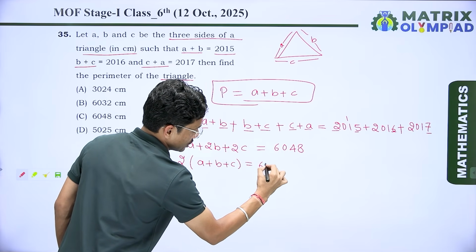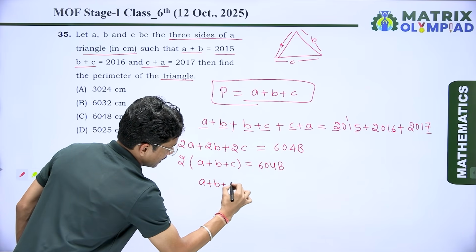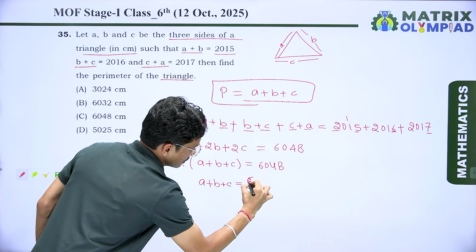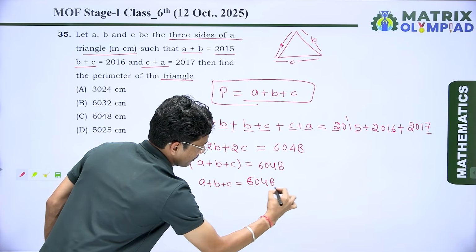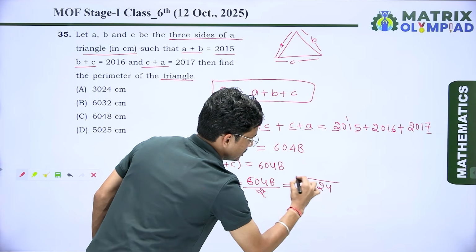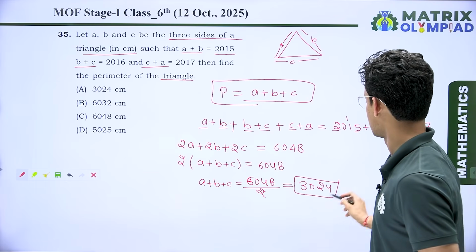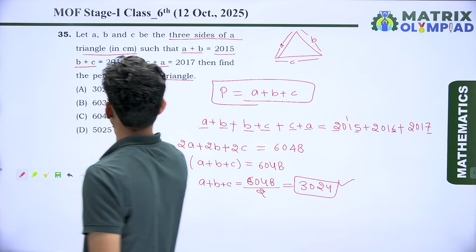plus C is equal to 6048. So I can write here the sum of all three sides A plus B plus C is equal to 6048 divided by 2. It means 3024, which is equal to the perimeter of the triangle whose sides are A, B and C. So 3024, here we have 3024.